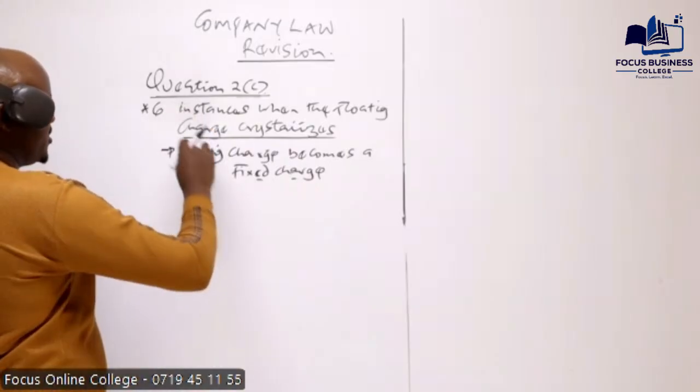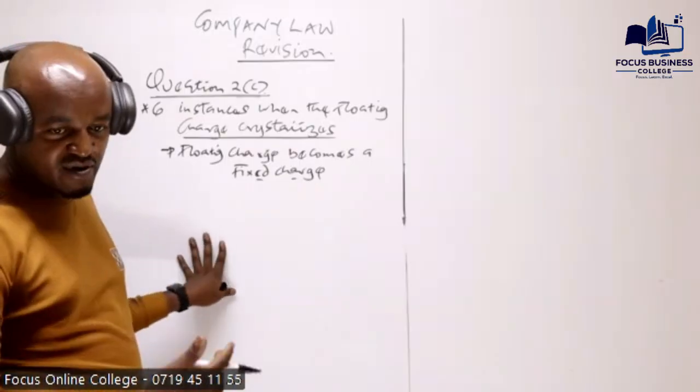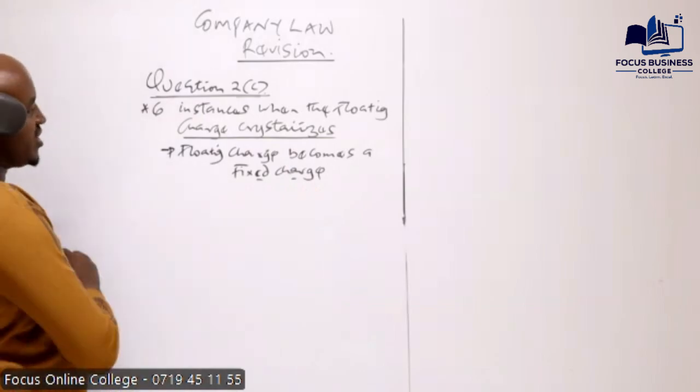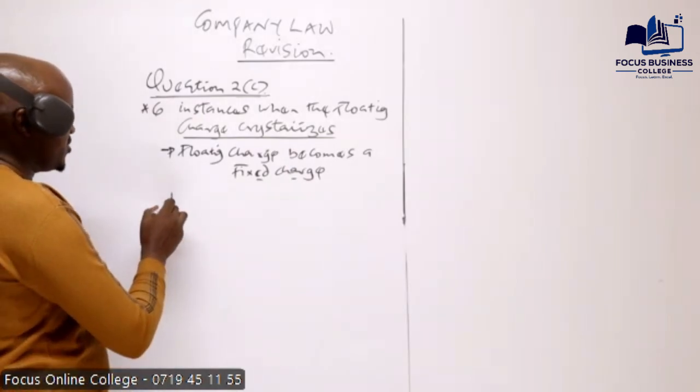We said a floating charge can crystallize in a number of circumstances, in a number of instances. So which are those particular instances which can make the floating charge crystallize?